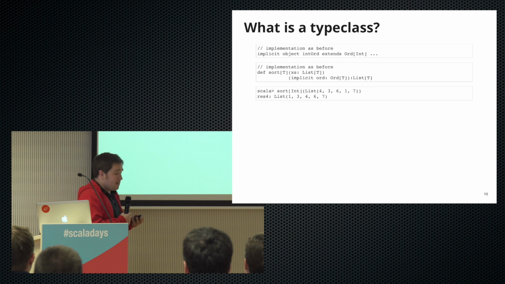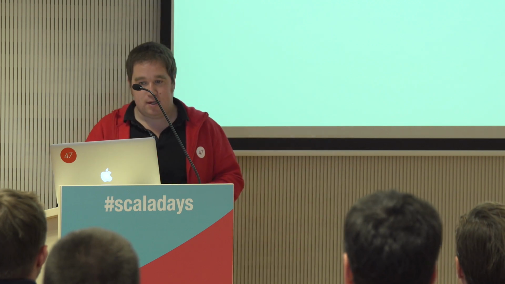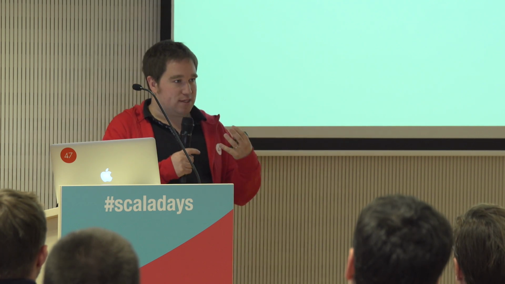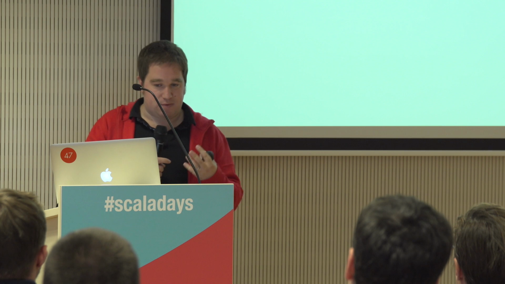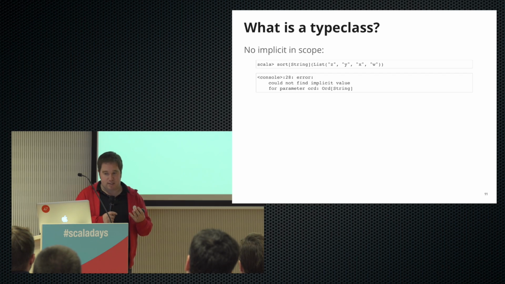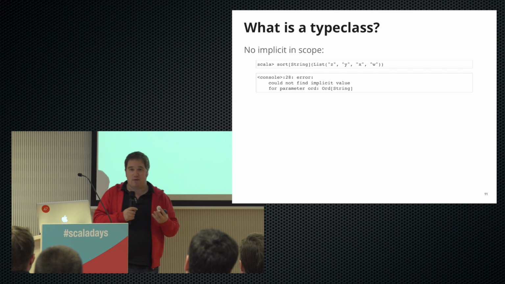This type parameter here, I didn't need to put it here because the compiler is smart enough to work out we're dealing with ints. I just wanted to be a little bit clearer. The nice thing is that we have the ability to sort, but we don't need that full context in our faces for something as simple as this. And then the nice thing is that if there's no implicit in scope, say we wanted to sort with strings, does anyone have an idea what's going to happen here?